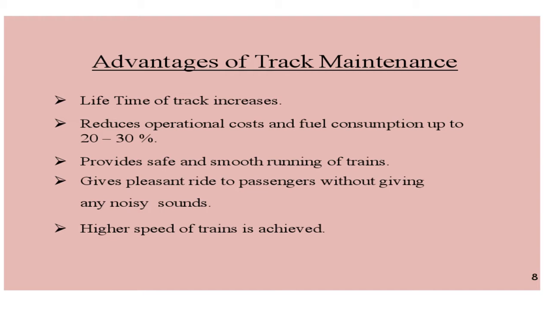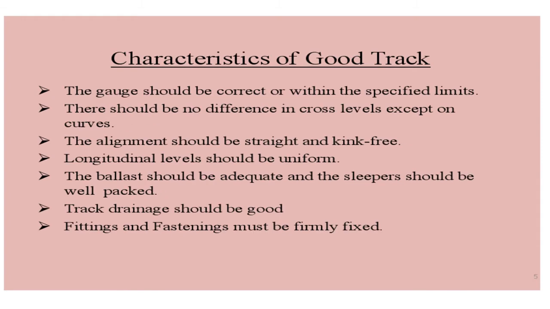And if it is properly maintained, then higher speed of the train can also be achieved. Because if any problem is there on the track, an indication will be given that you have to go slowly. Now, if no problem is there, you can go at the maximum speed. So higher speed of trains can be achieved if track maintenance is done properly.